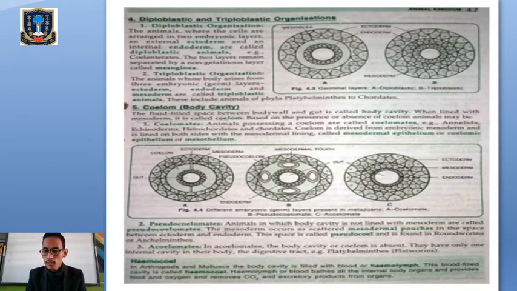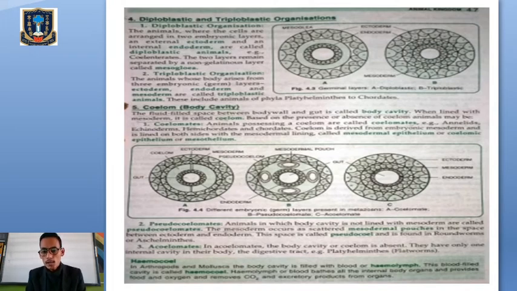And always the coelom is lined with the mesoderm. If the coelom is present, then it always has to be lined with the mesoderm, and only then is it called the true body cavity or the true coelom. So based on the presence or the absence of the coelom, we have coelomate animals, pseudo-coelomate animals, and acoelomate animals.